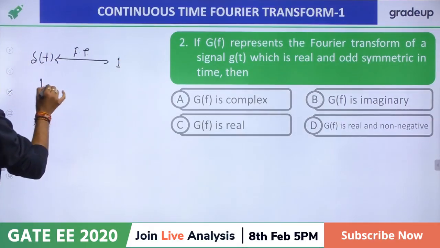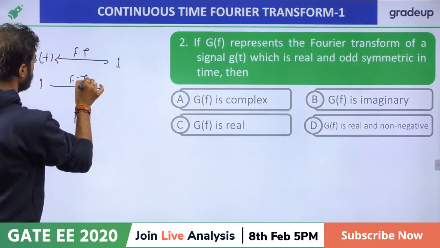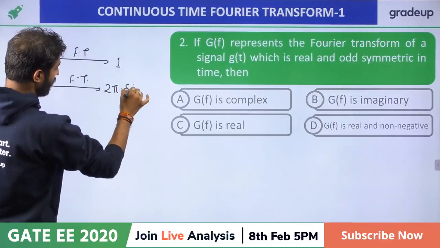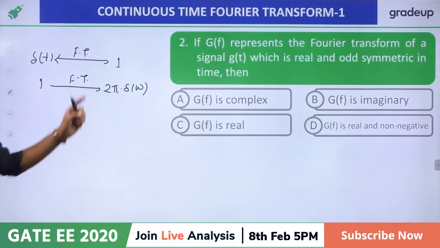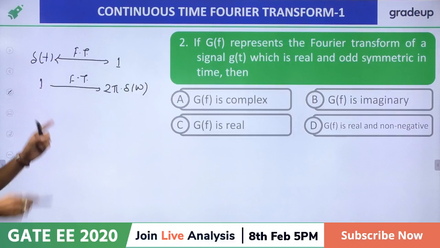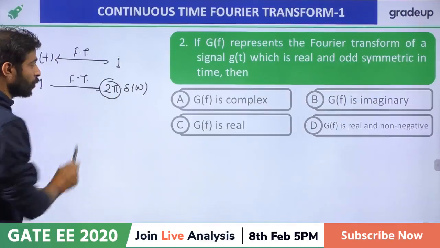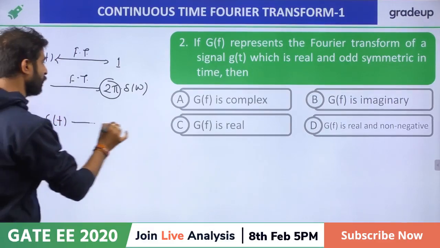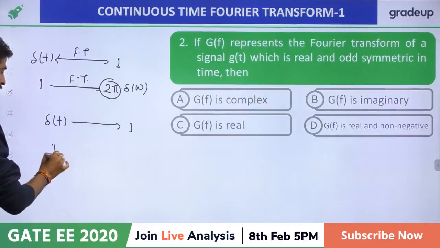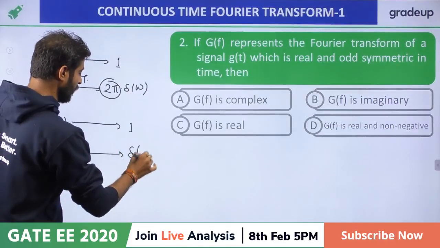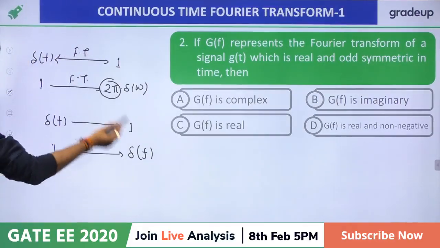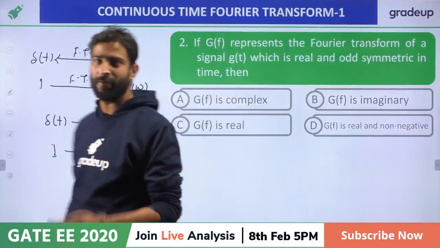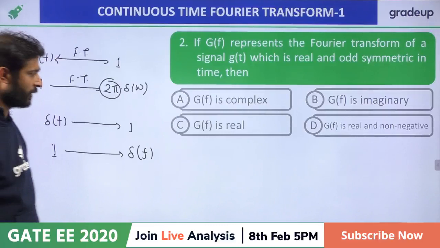But in the case of 1, if you want to find the Fourier transform, it is not just del of omega, it is 2 pi del of omega. Because in the inverse Fourier transform, in terms of omega, there will be a relation with 2 pi. But if you are writing in the frequency domain, del of t having the Fourier transform 1 in f, and 1 having the Fourier transform del of f, then it will be applicable, right? Everybody is giving 2 pi del, yes, correct.